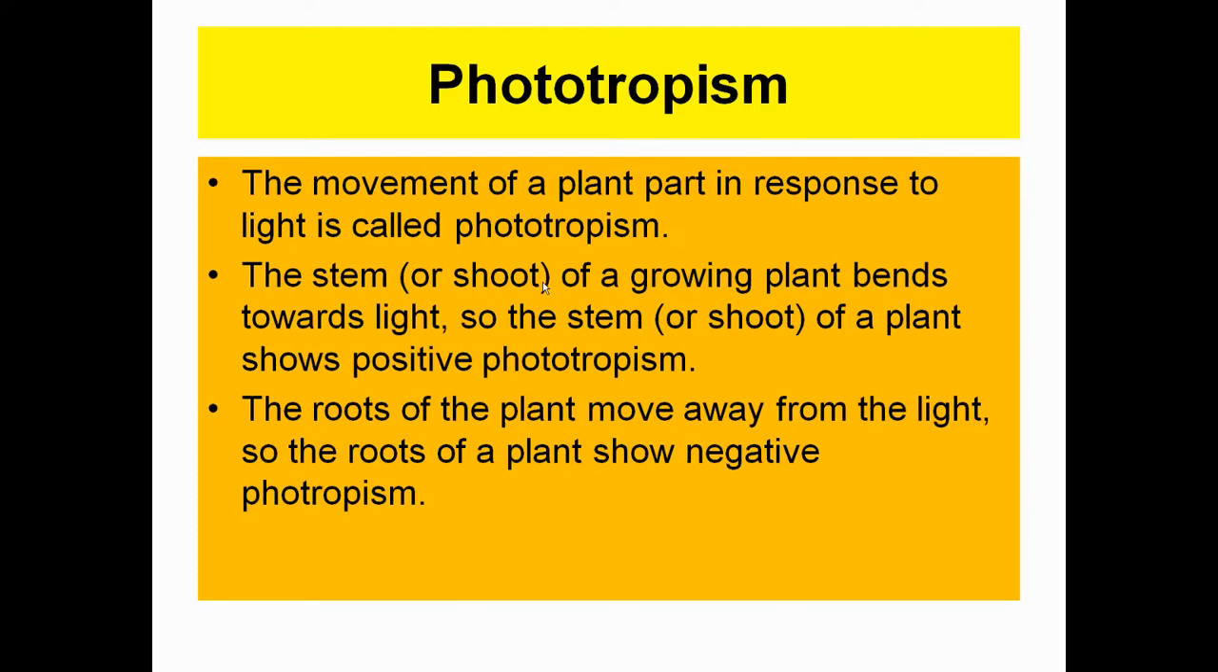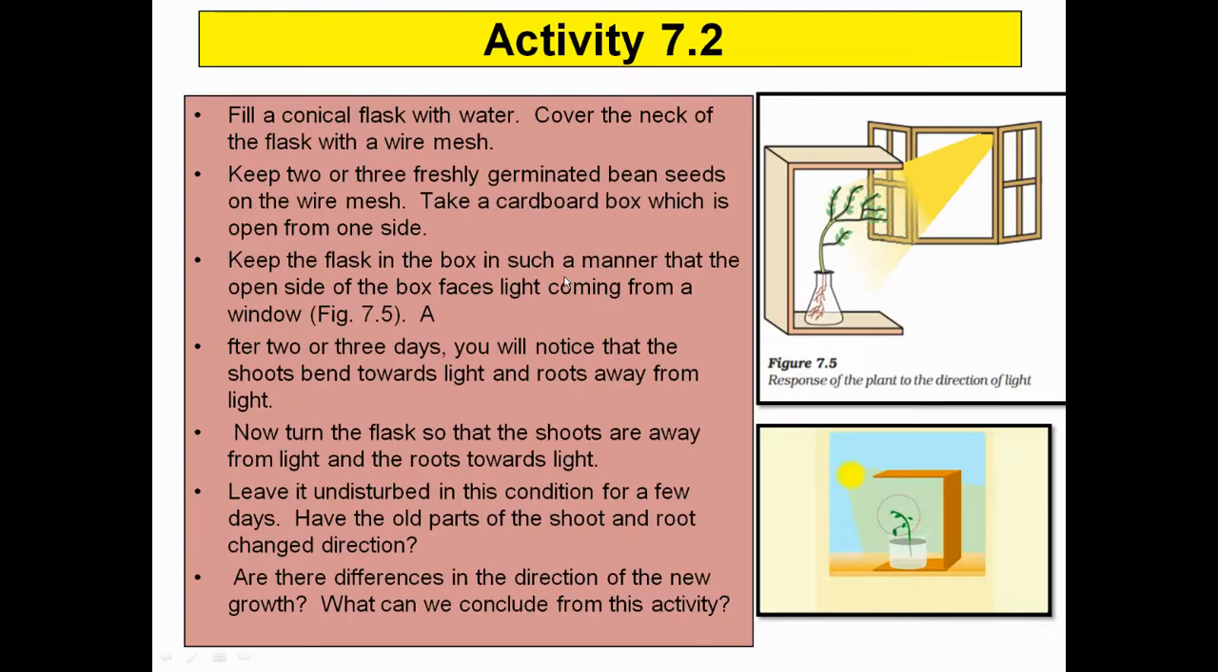So first of all, you need to understand that light is necessary for determining the direction of the growth of a stem or shoot or root. Okay, so the stem always grows in the direction of the light. However, roots grow away from the direction of the light.